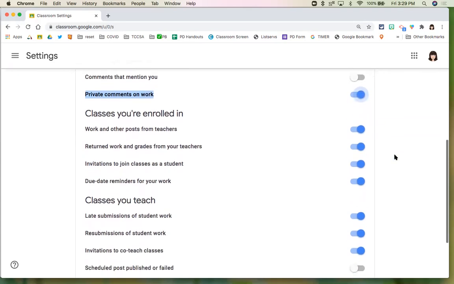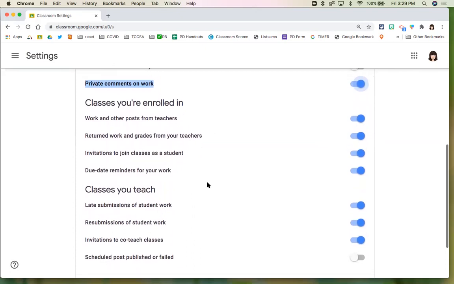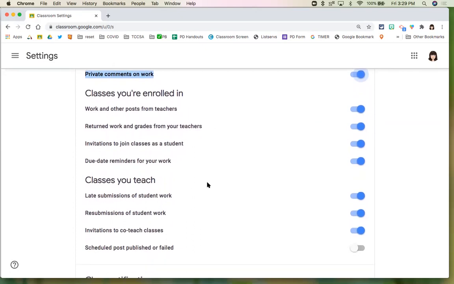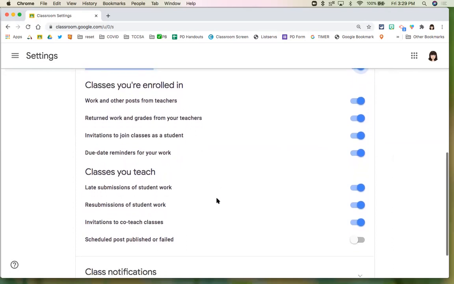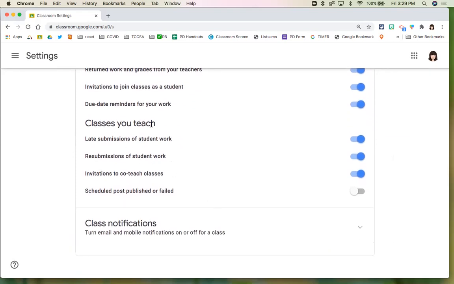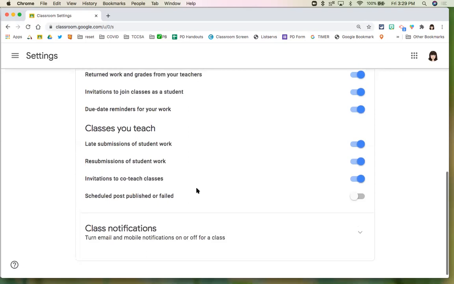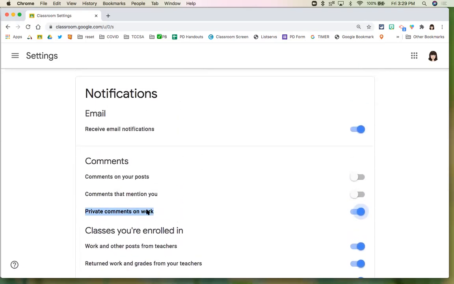And other things in here, whether you're enrolled in them, maybe your administrators using Google Classroom or your team, those are settings you can dial, make them what you want. But for classes you teach, do you like knowing that you get late submissions or resubmissions? And it's a great idea to have invitations. This is not something that's going to bury your inbox. Invitations if a co-teacher is trying to invite you. So you don't want to miss those type of notices. So with those turned on, private comments on work.